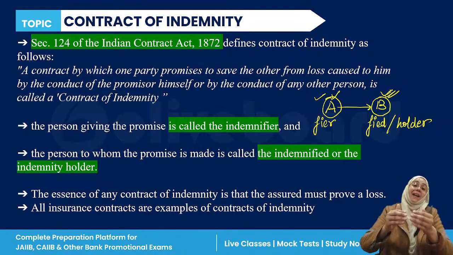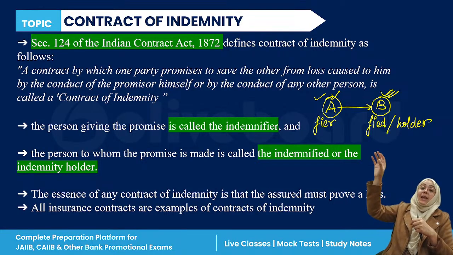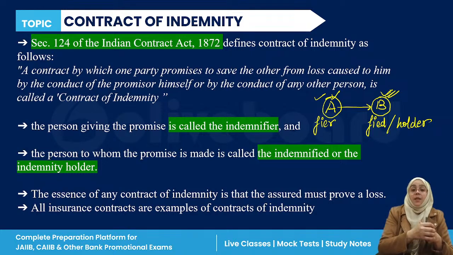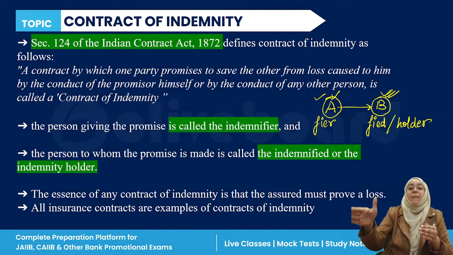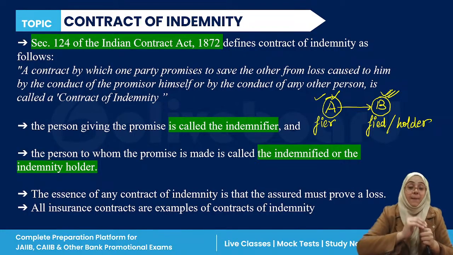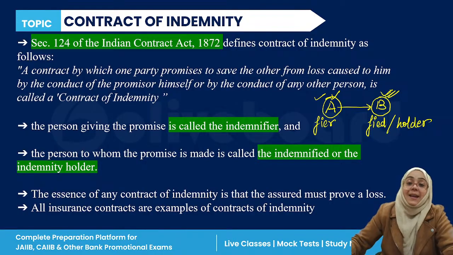So in the contract of insurance, when that particular insurance company is promising the insured person that if you suffered any loss from any third reason, then your loss will be compensated by the insurance company, who is the indemnifier? Everyone, can you please answer? Who is the indemnifier in the contract of insurance?